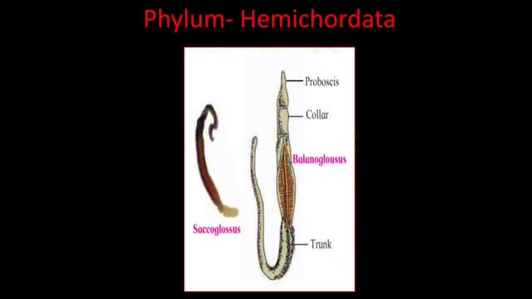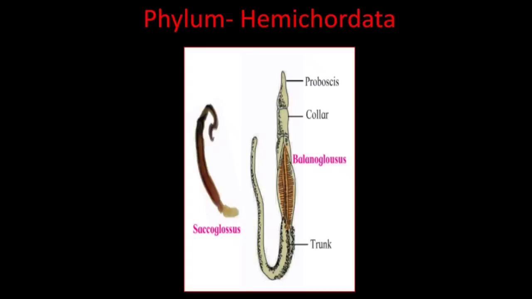Phylum Hemichordata. Body of these animals is divided into parts as proboscis, collar and trunk. Notochord is present in proboscis region only, that is the head region. Hence, they are called as hemichordates. These animals are also called as acorn worms.